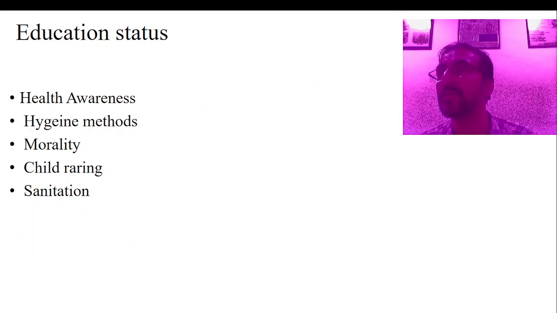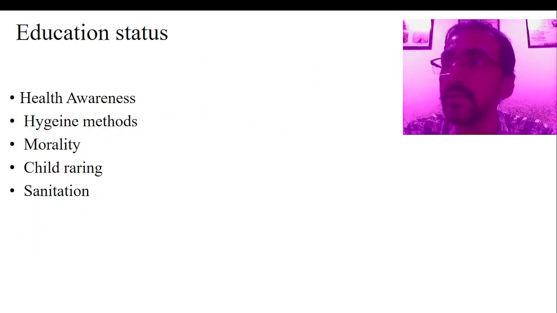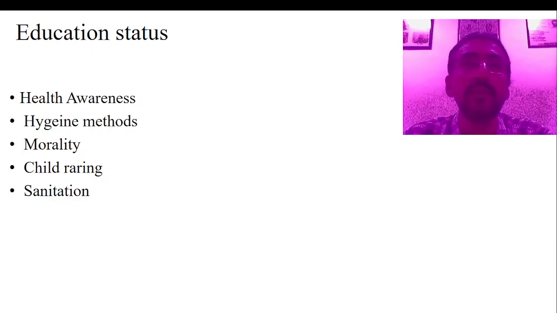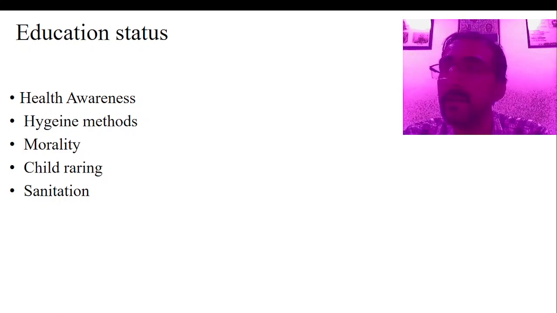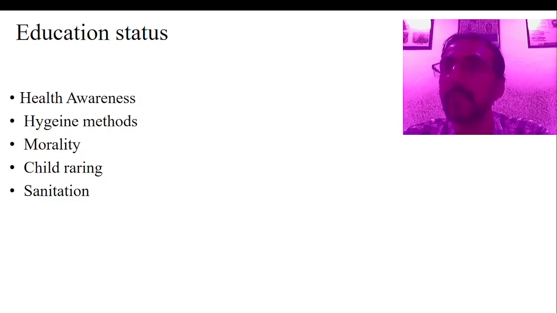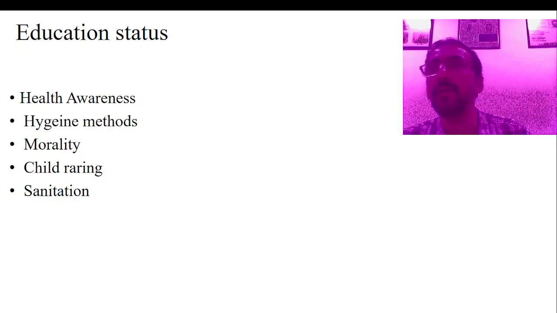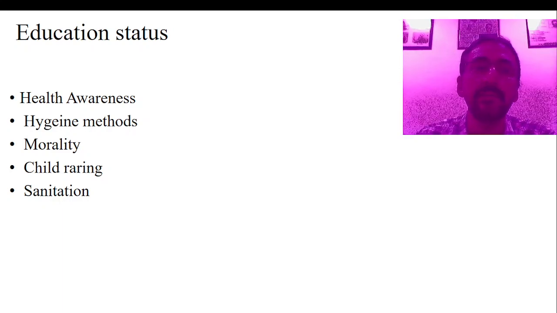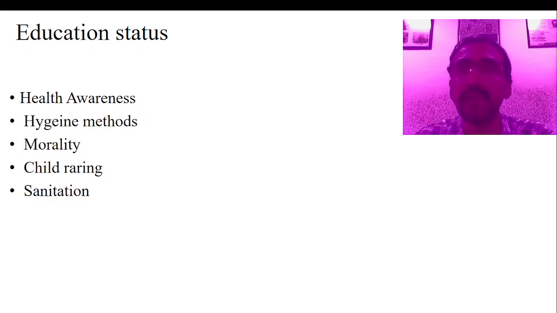Now come to the educational status. Another important vital data is educational status. Again, in the pediatric age group, it is the educational status of the parents. It's not about the educational status of the child, it is the educational status of the parents that is important, because if the parents are educated, it is very easy to give them health advice. They are aware of their health and know how to protect it, and by one way or another they are exposed to this awareness, and therefore usually they inculcate these habits in day-to-day practice, and the child is also following the same.